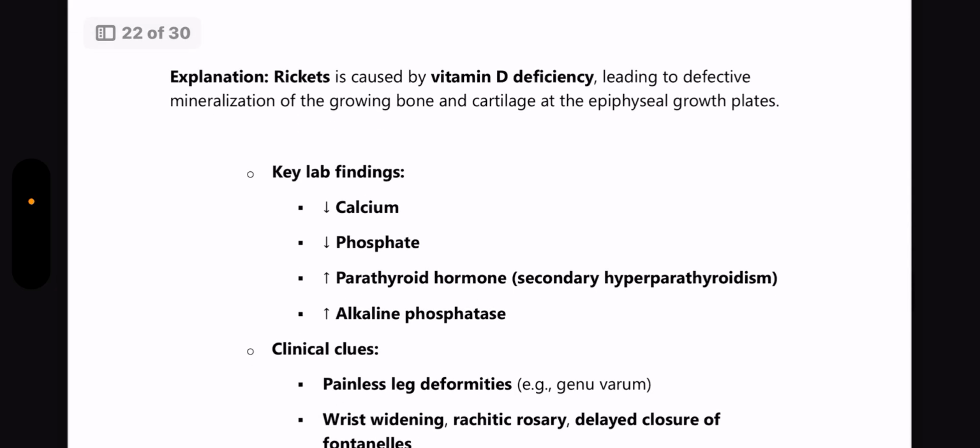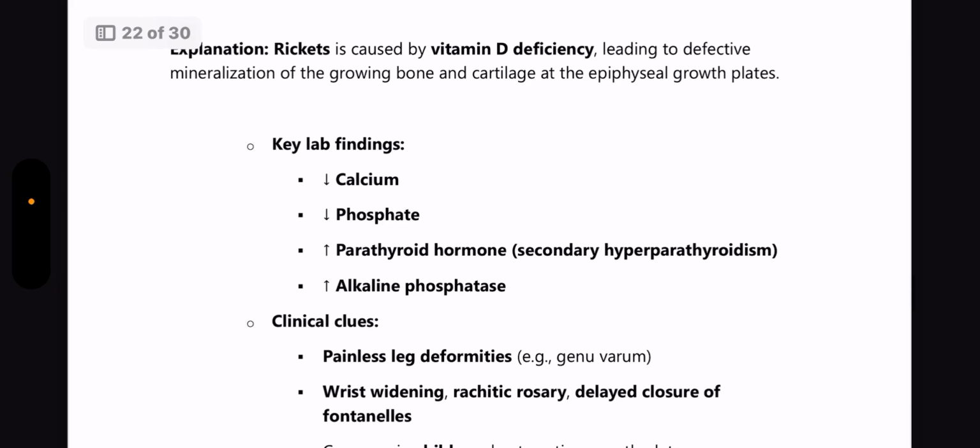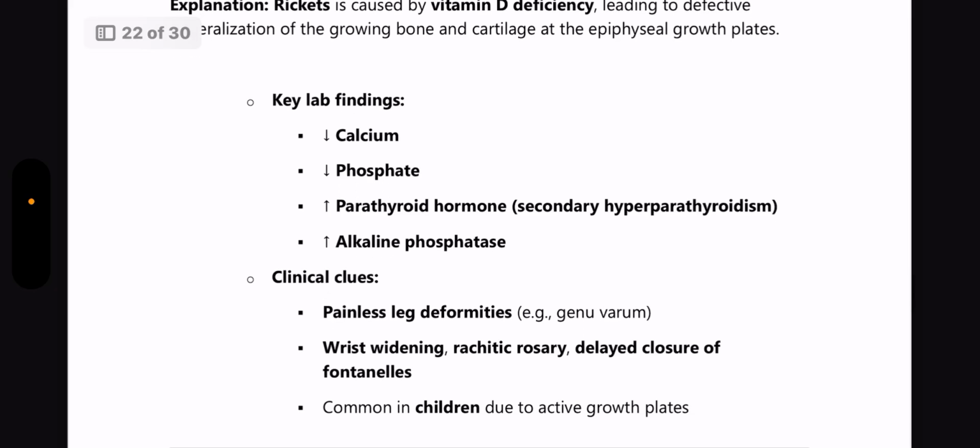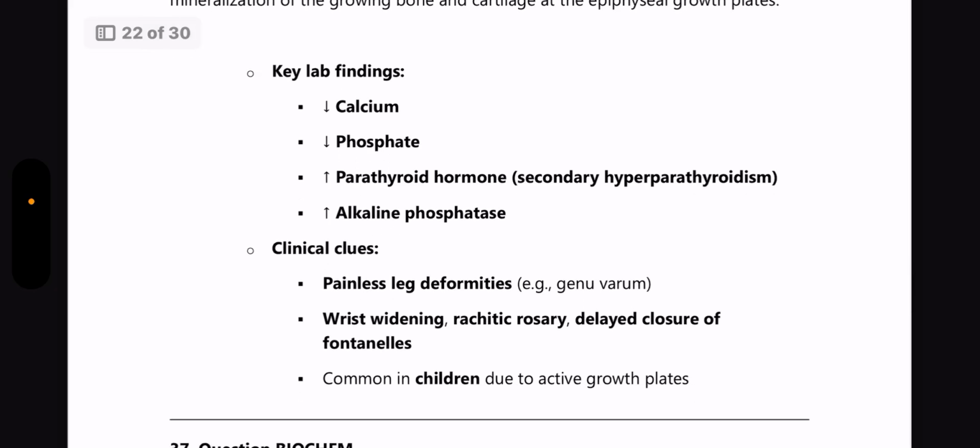So it is caused by vitamin D deficiency, leading to defective mineralization of the growing bone and cartilage at the epiphyseal growth plates. Again, vitamins are a very, very important topic. A lot of questions keep coming up from vitamins, so please read more about them. So the key lab findings here are decreased calcium, decreased phosphate, increased parathyroid hormone, and increased ALP levels.